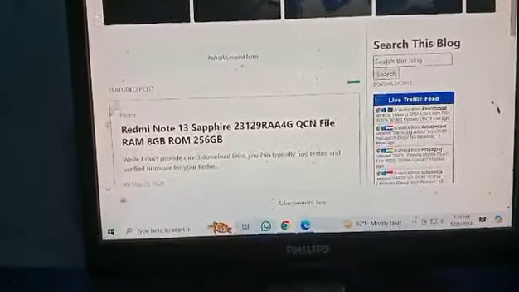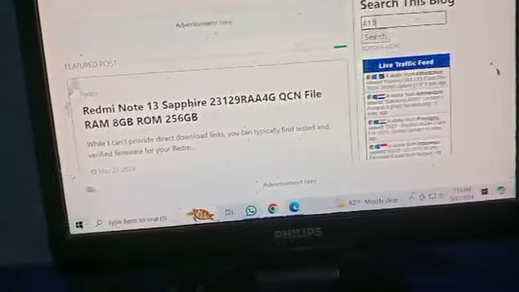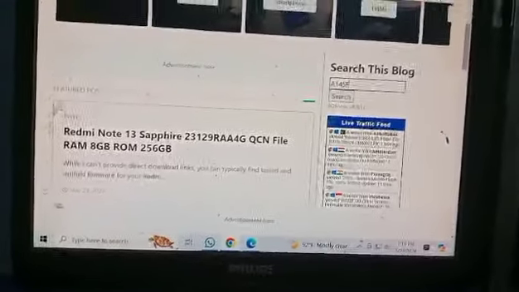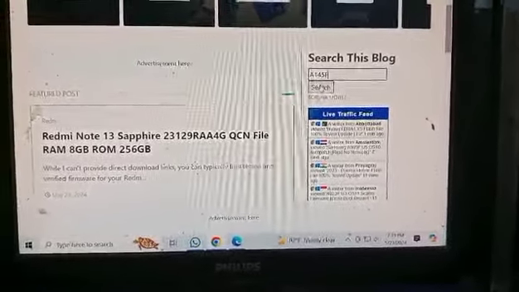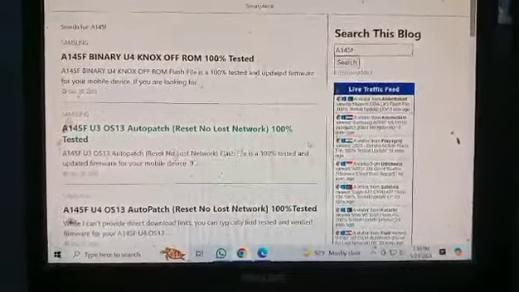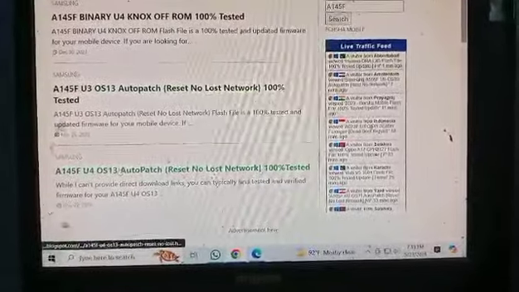A145F, just model search now. Mobile name not needed, just model search, one click. And magic system. Okay, now see and download.